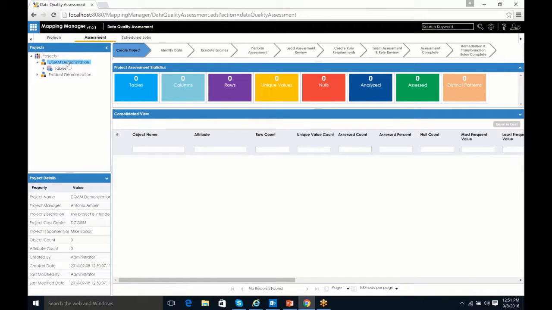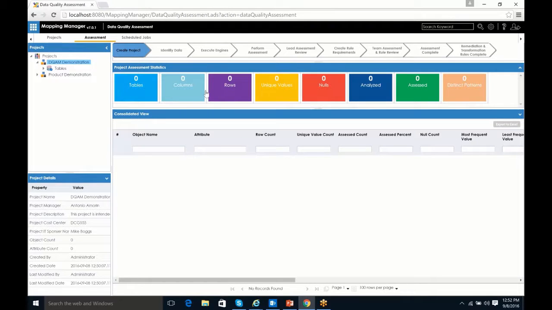When we select our project, across the top you're going to see the chevrons that identify our clearly defined workflow. The first step in our process is to create a project, and once that's done, which is where we are right now, we're going to come in and add data to that project. So the identified data chevron is next. Once we've identified the data, we'll execute our engines to help us determine what data we're going to do the assessments against, and then we'll actually perform the assessments. Once the assessment is complete, the lead or role will then review the assessment results and validate them.